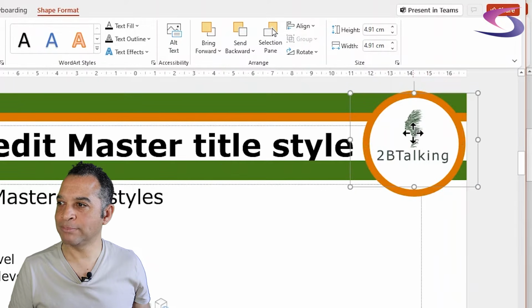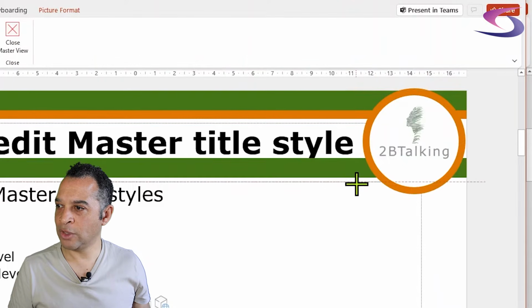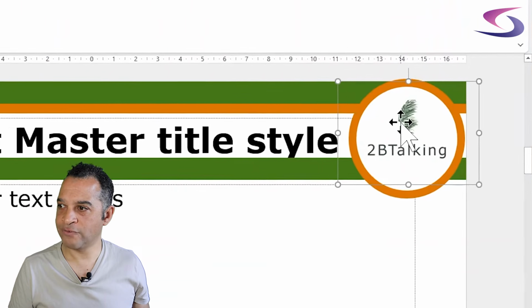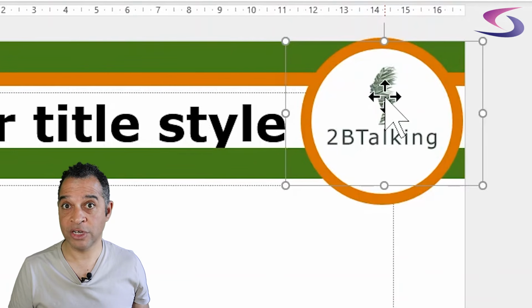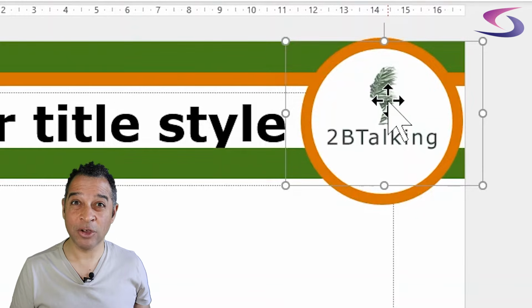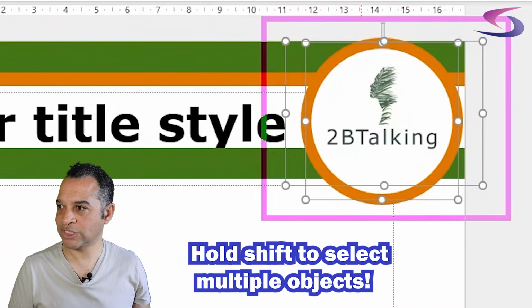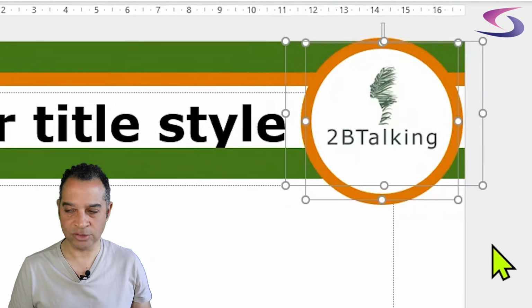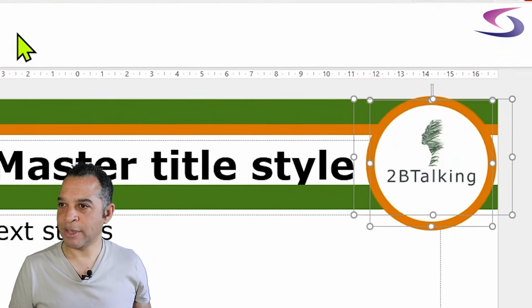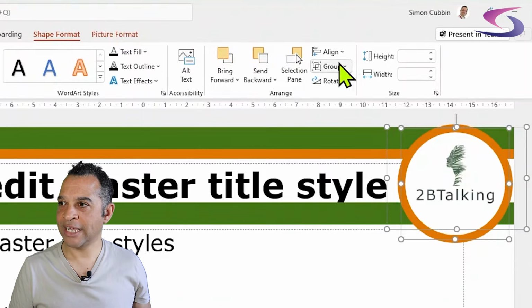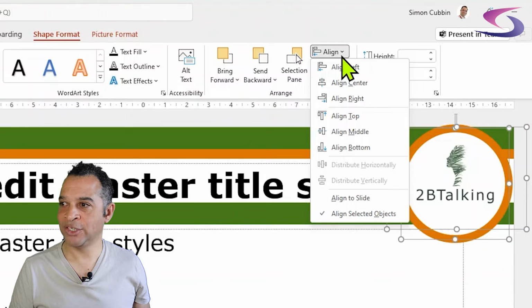Now, if I want to be absolutely sure that the logo and the circle are lined up on top of each other, I click on the logo first, hold down the shift key on the keyboard and then click on the circle. And if you look closely, you can see that both of these are selected. There's two sets of what they call resize handles there. So then I'm going to click on the shape format tab at the top of your screen, and then click on the align drop down menu here.